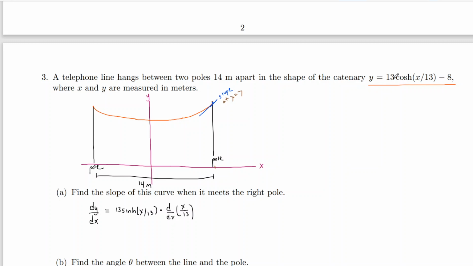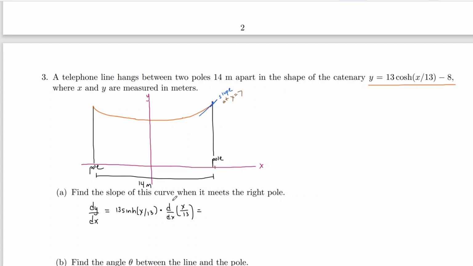Right? So let's just go through that. Just because it's written up here, we're focusing our eyes down here. When we do the derivative of this, because there's an x here, the 13 in front is just going to hang out. The derivative of hyperbolic cosine is hyperbolic sine. We rewrite the inside, and because the inside is not just x, we have to multiply by the derivative of the inside, which is x over 13. And then the derivative of 8 is 0, so we don't have to add that in.